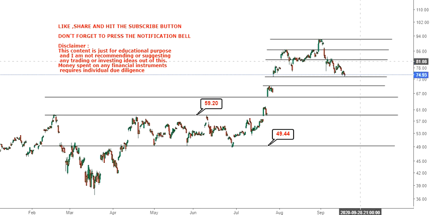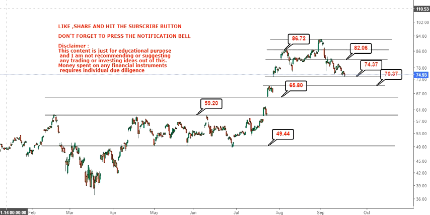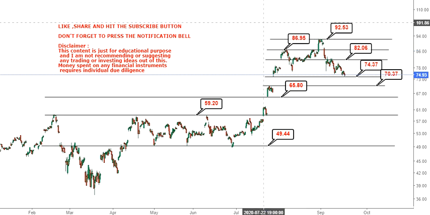Now understand this: your current support level is at 74, where the stock currently lies, and if it breaks below that, then you have 70.37 and 65.8 on the downside. On the upside you have your first target at 82.06, then you have 85, 86, and 92. So these are the three big targets which you can look at.